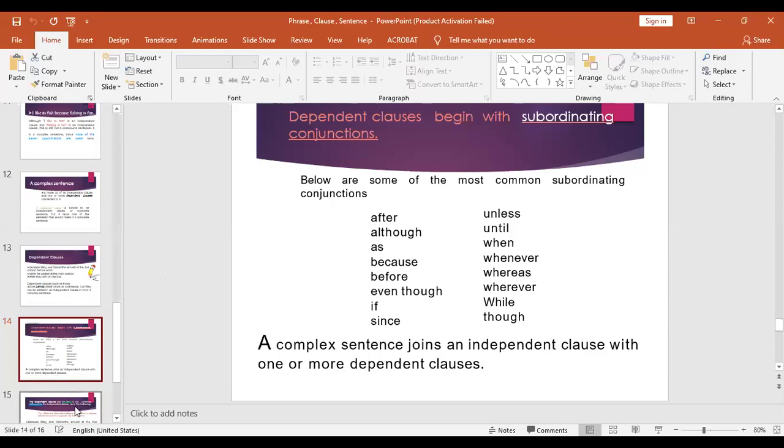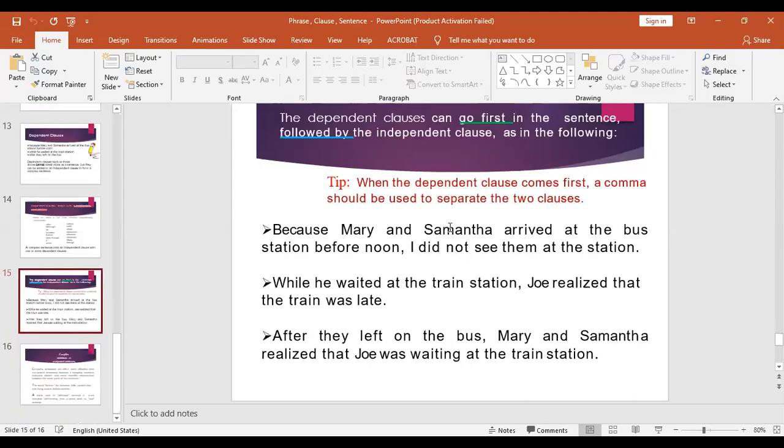Let me give you an example. Look at this. Because Mary and Samantha arrived at the bus station before noon, I did not see them at the station. So this is a dependent clause: Because Mary and Samantha arrived at the bus station. This is dependent. And I did not see them at the station, it is an independent clause.